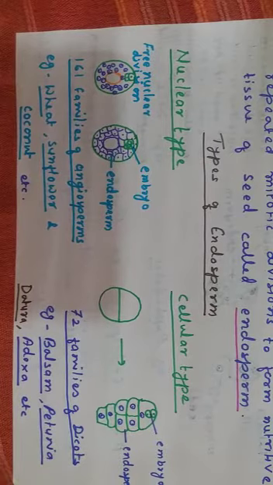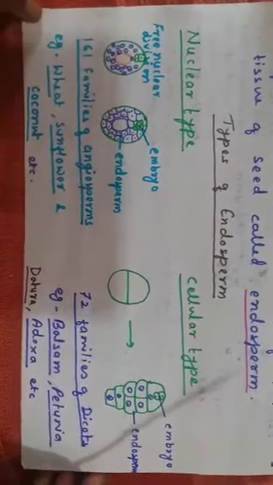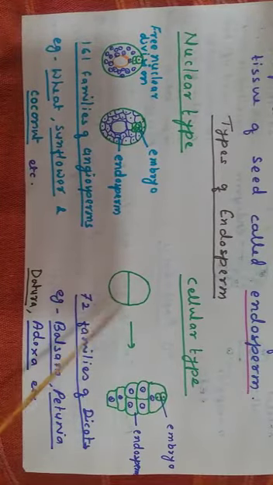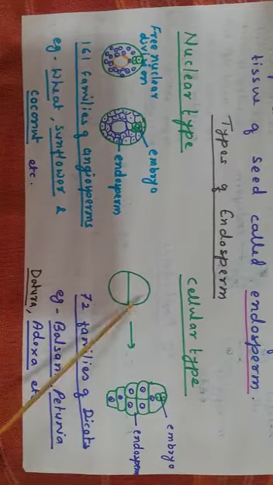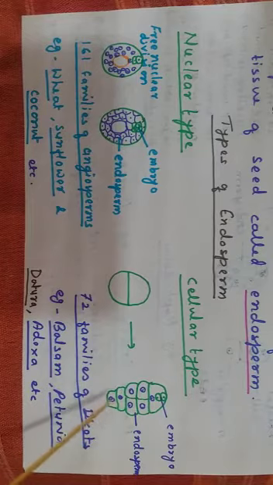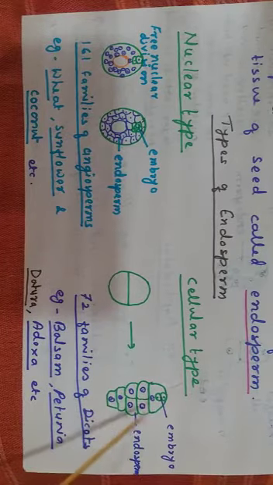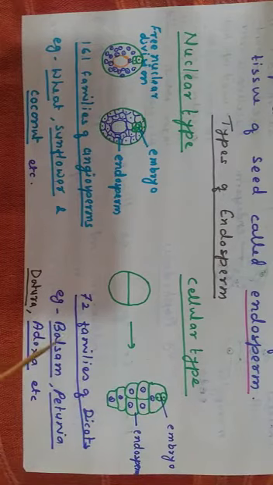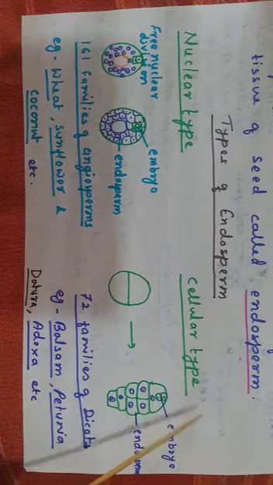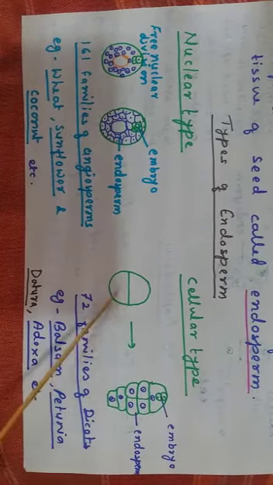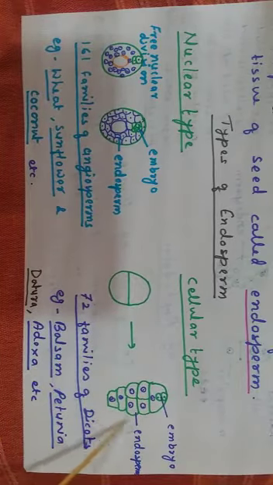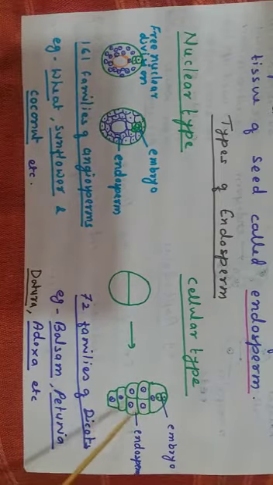Then we will see the cellular type of endosperm. In cellular type of endosperm, the first mitotic division takes place, which results in the formation of two chambers, and then repeated transverse and oblique divisions take place to form a cellular type of endosperm. Near about 72 families of dicots show cellular type of endosperm formation. Here nuclear division is followed by cell wall formation, so a complete mass of cells is developed as endosperm.